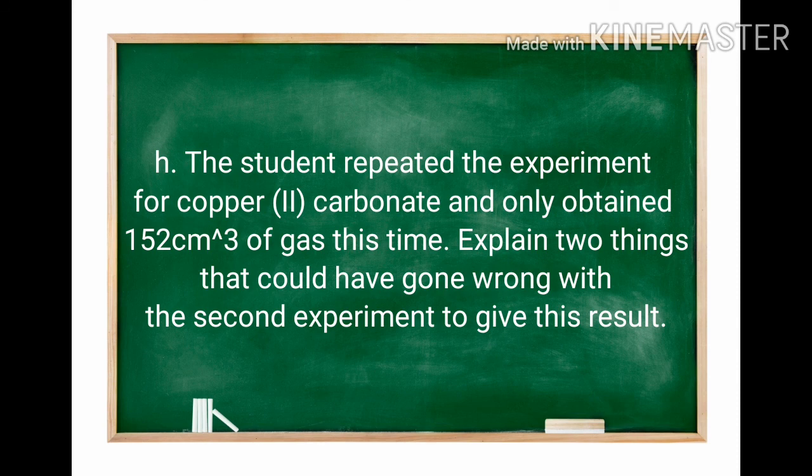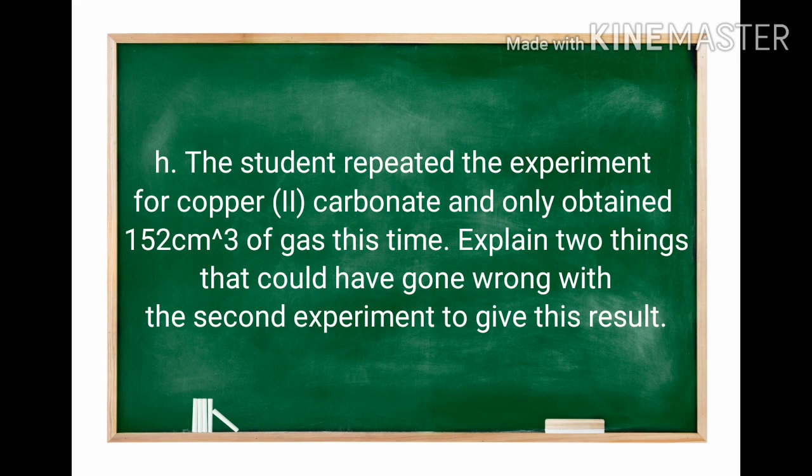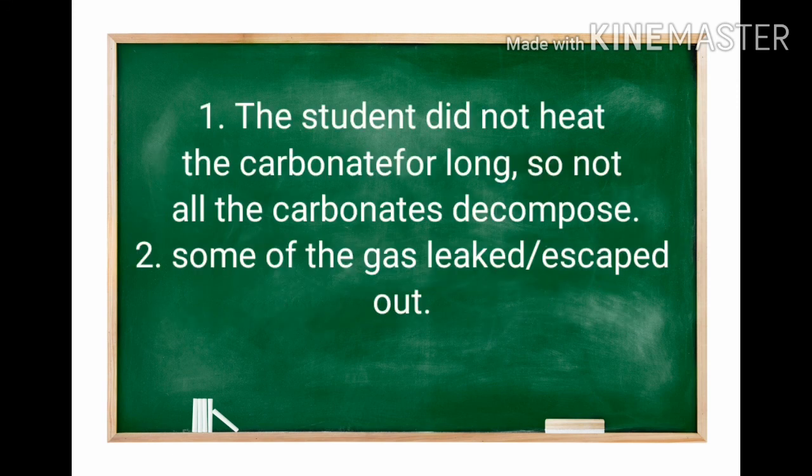Next question. The student repeated the experiment for copper carbonate and only obtained 152 cm³. At first he got 194 cm³ of the gas. Now he obtained only 152 cm³. Explain two things that could have gone wrong with the second experiment to give this result. The student got a lower volume of gas than before. If the metal carbonate is not heated properly, the carbonate will not decompose completely, so the gas produced will also be in less amount.